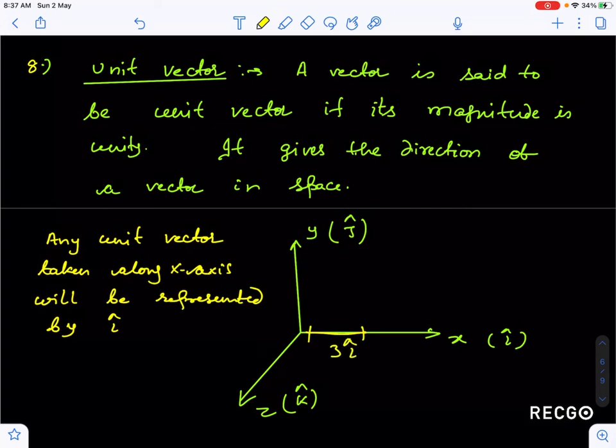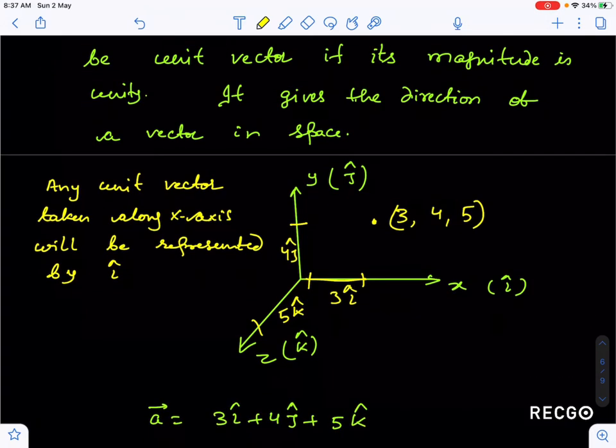Any vector taken along y axis can be represented as j cap. Any vector taken along z axis can be represented as k cap. Suppose, guys, I have taken a point 3, 4, 5. That means along x axis 3, y axis 4 and z axis 5. So this is 3 I cap, 4 j cap and 5 k cap. So this is actually 3 I cap plus 4 j cap plus 5 k cap.